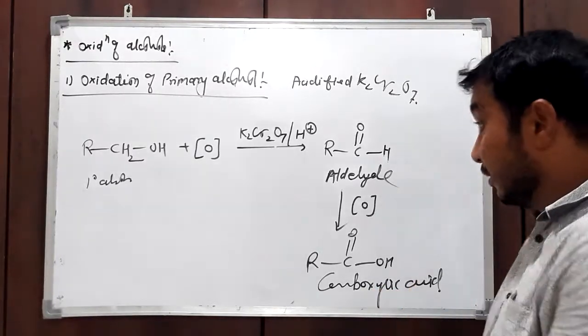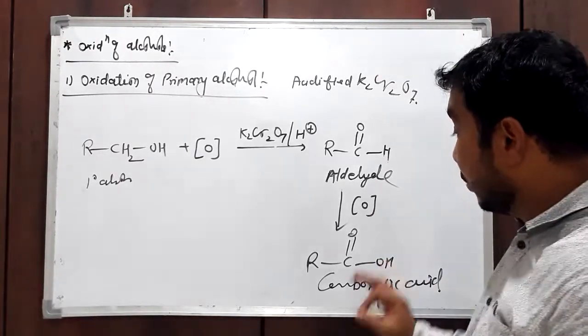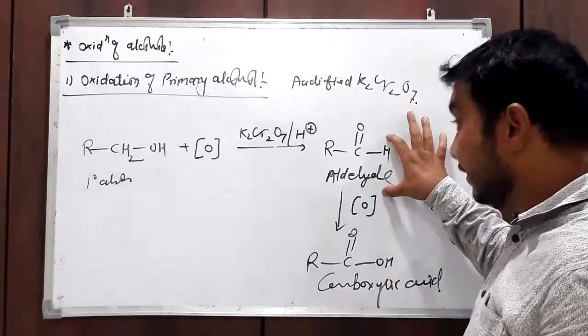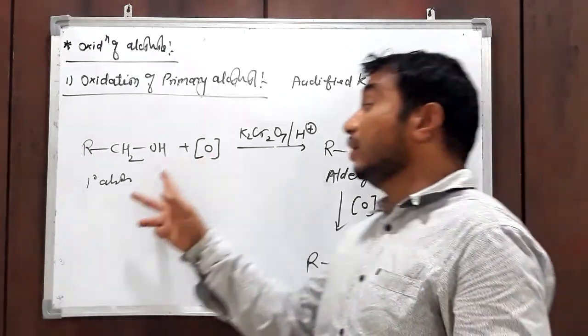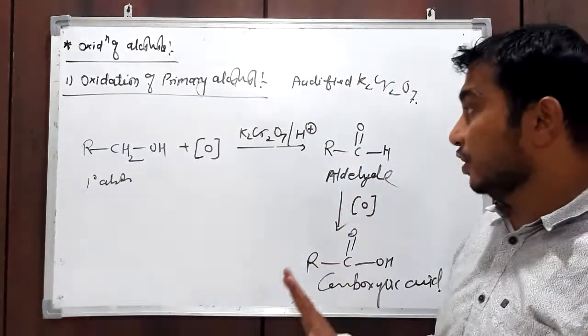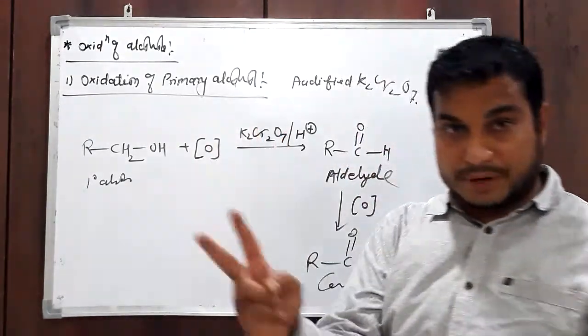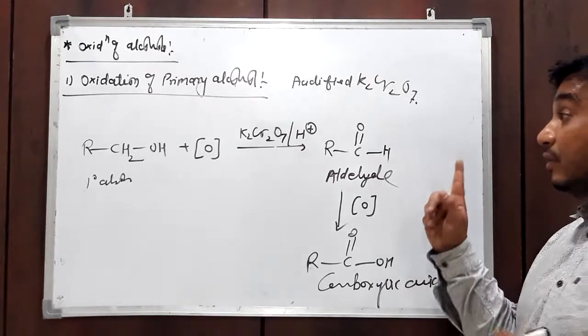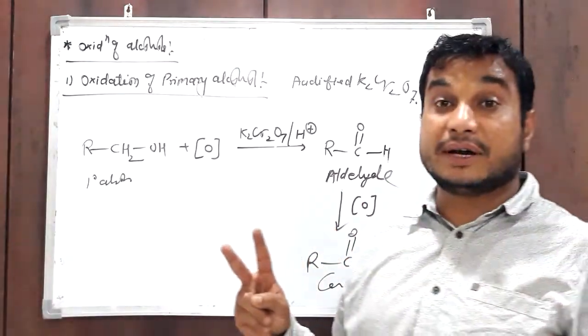In this case the number of carbon atoms present in carboxylic acid and aldehyde is equal to the number of carbon atoms present in the starting alcohol. It remains the same. If this alcohol contains 2 carbon atoms, then our product carboxylic acid as well as aldehyde contains the same number of carbon atoms, that is 2.